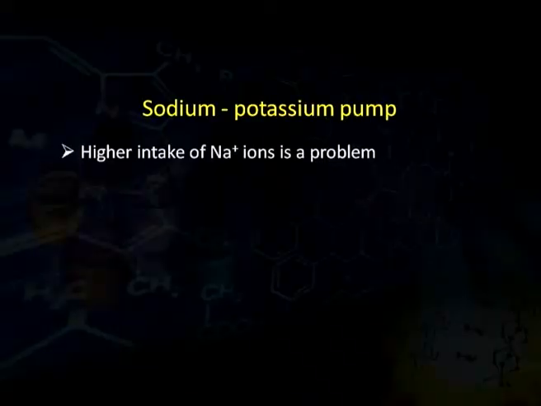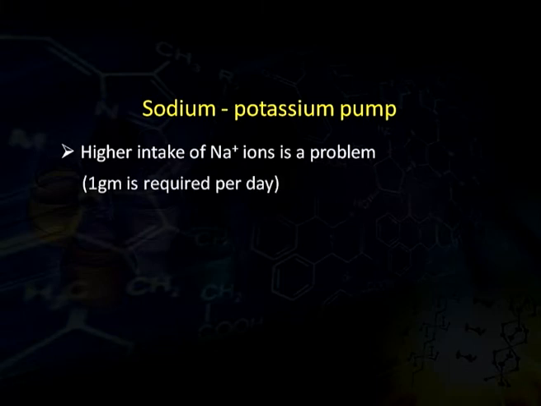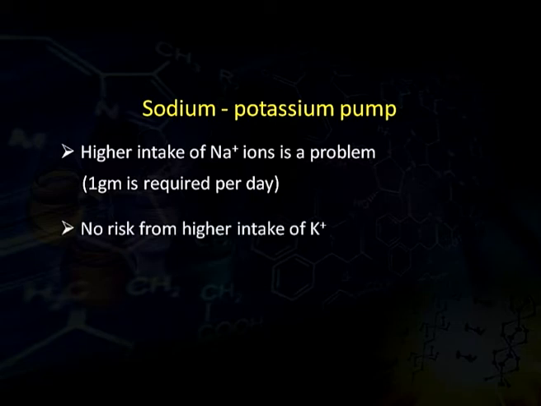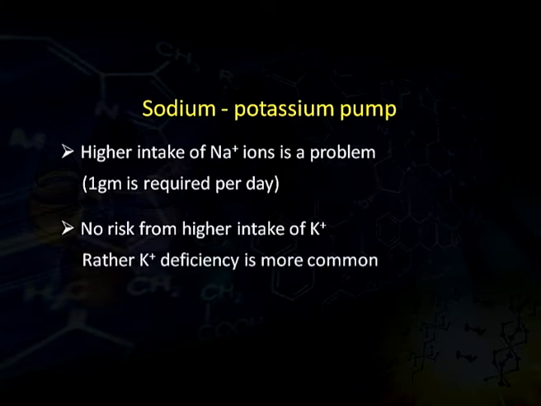Due to this charge difference, an electrical potential gradient is developed across the cell, and this gradient is responsible for the transmission of nerve signals in animals. Higher intake of sodium ion is a problem. That means we should not take sodium ion in excess. The daily requirement for sodium ion is 1 gram, while there is no such risk from taking a higher intake of potassium ion, but potassium ion deficiency is more common. And as I have already told, this deficiency can be overcome by consuming more bananas and coffee.